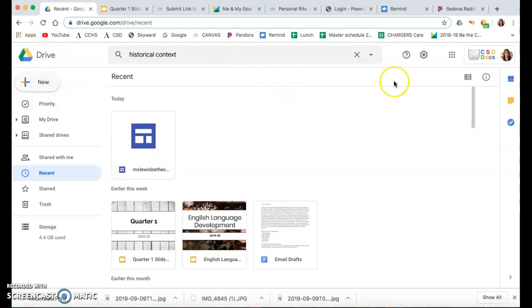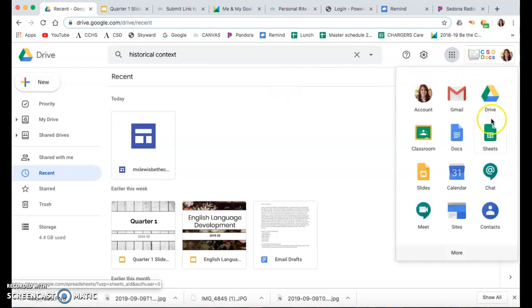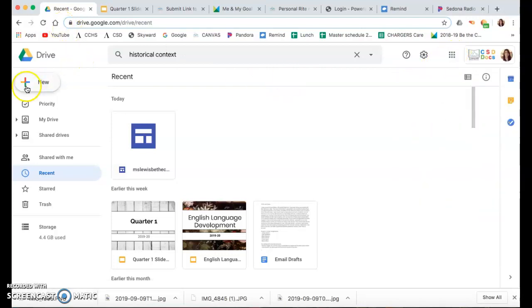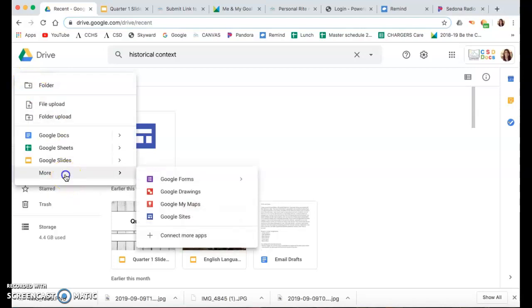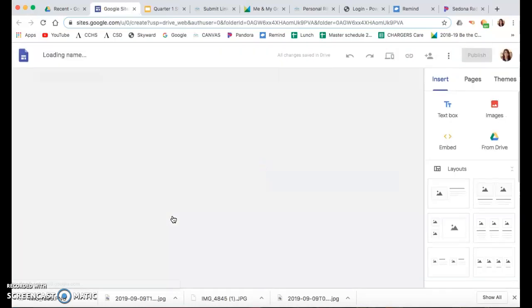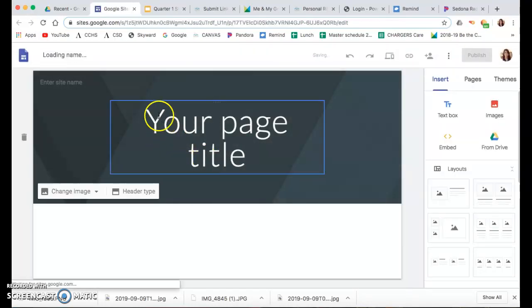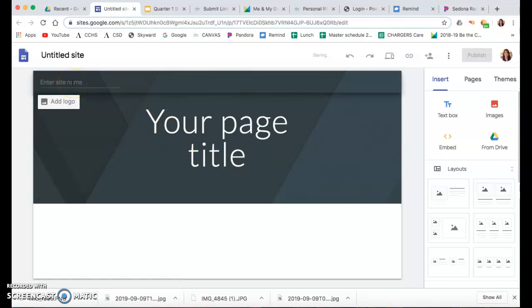So if you're in your Drive, remember you click on the waffle to find Drive. We're in Drive. This is the first time I'm doing this, so bear with me. We may have to just figure it out as we go along. You click on New, More if it's not showing up, and then choose Google Sites. And it should let you enter your website name.